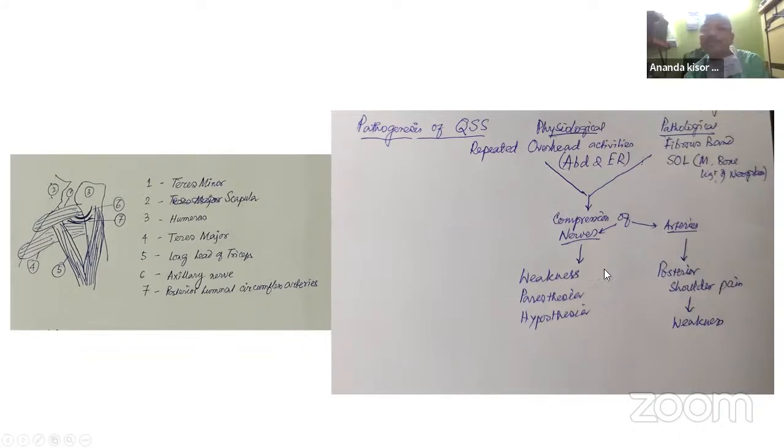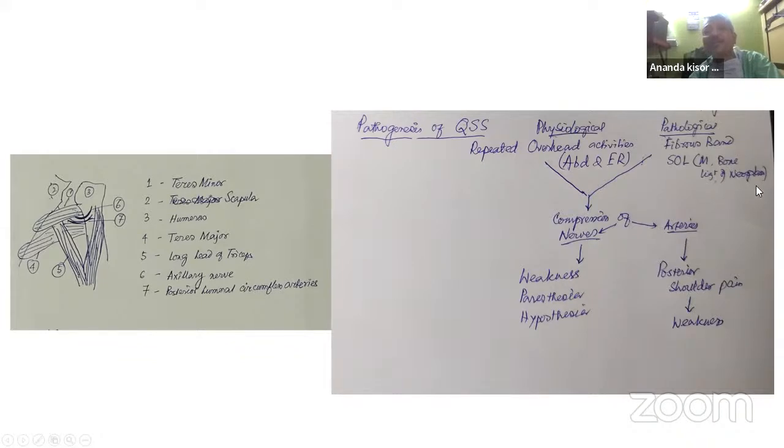Now pathogenesis. How will you write the flow chart? There is a physiological cause and a pathological cause. The physiological cause is repeated overhead activity, especially abduction and external rotation. Whereas the pathological cause, as I have already told, is a fibrous band connecting the long head of triceps with the humerus. Then also an SOL, that is a space-occupying lesion. It may be muscle, bone, ligament, or neoplasm. Muscle: muscle hypertrophy. Bone: maybe there is some dislocation, dislocation of the shoulder, because the axillary nerve passes just below the humeral head. Ligament: a labral cyst. As also neoplasm.